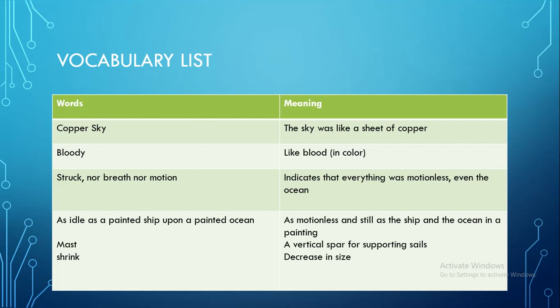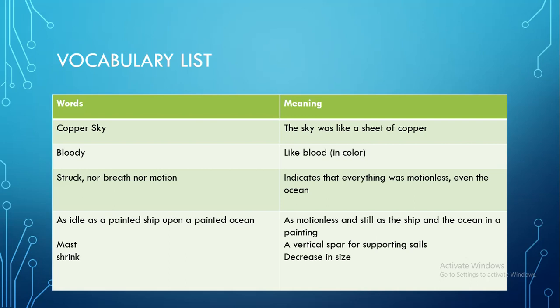word copper sky, and the meaning of the copper sky is the sky was like a sheet of copper, because here they have matched it with the color of the copper. Then comes the bloody. Now here the bloody means like blood in color. Then there is a phrase, stuck nor breath nor motion. It indicates that everything was motionless, even the ocean. Then comes as idle as a painted ship upon a painted ocean. Now it means as motionless and still as the ship and the ocean in a painting.